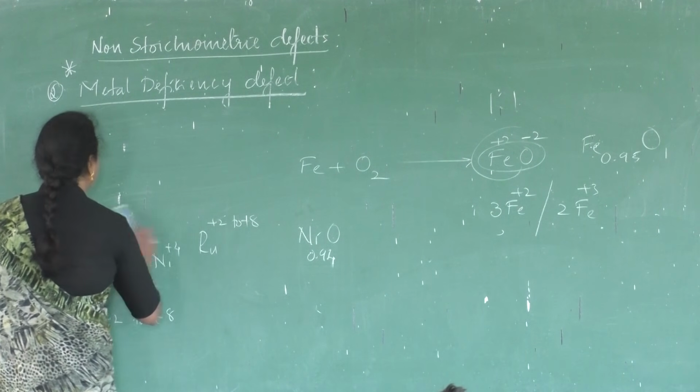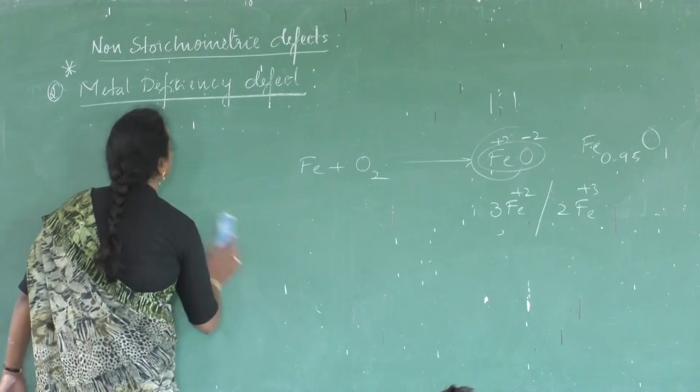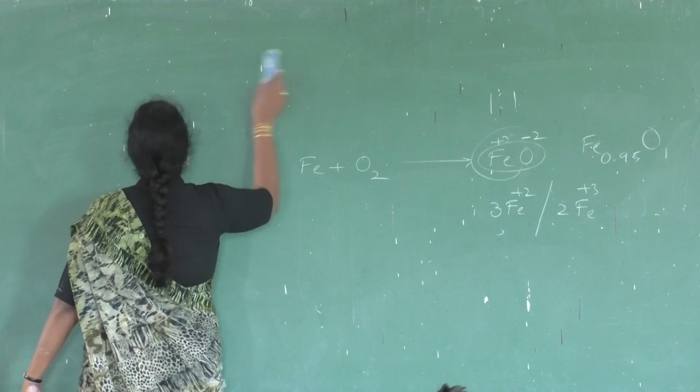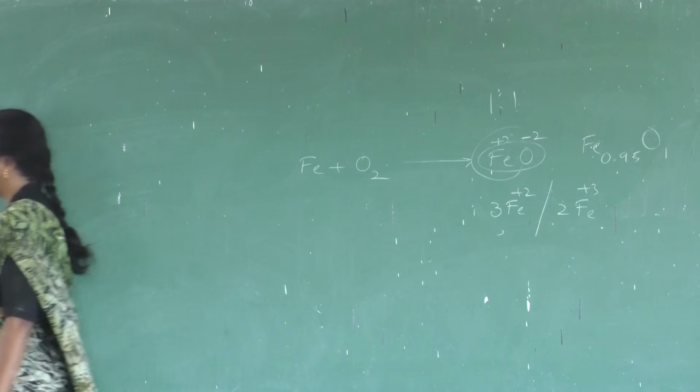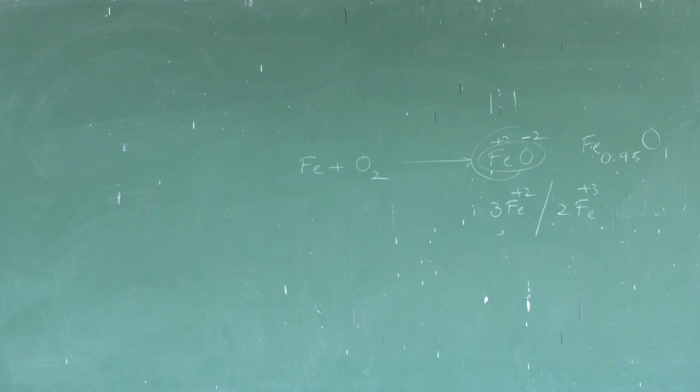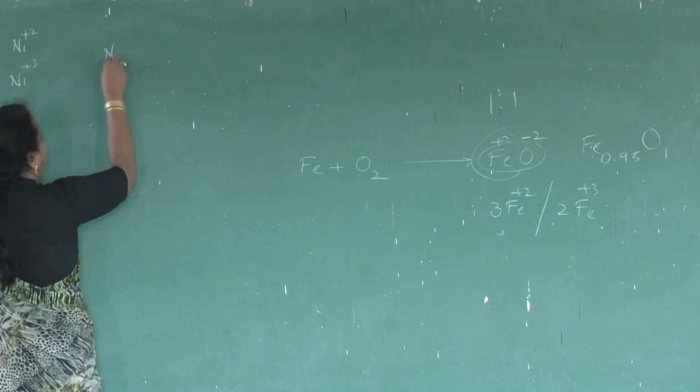Question number 16. You need not write the problem, you can just go through. Analysis shows that nickel oxide has the formula Ni 0.98O. What fraction of nickel exists as plus 2 and plus 3 ions? That is, the fraction of nickel plus 2 and the fraction of nickel plus 3. What is the formula of the compound given? Nickel